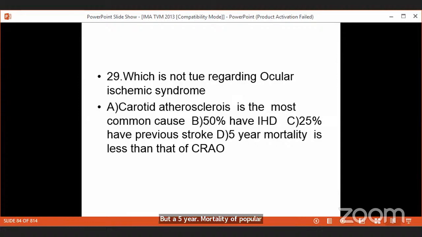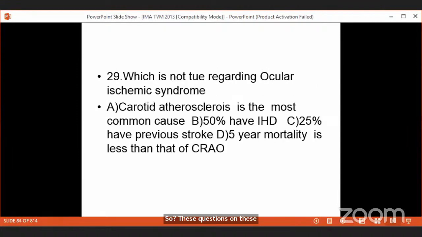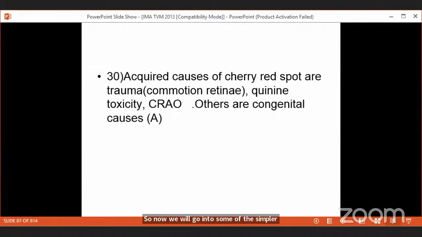50%. So mind you, 50% of these patients are likely to develop ischemic heart disease, 25% of them are likely to develop stroke, and 50% of all these patients who have ocular ischemic syndrome are likely to die in the next 5 years. So the 5-year mortality of this condition is more than that of CRAO, which is only 20%. So these questions on retinal vein occlusion and ocular ischemic syndrome are some of the most difficult questions that have come in AIIMS entrance examinations previously. So now we will go into some simpler questions.